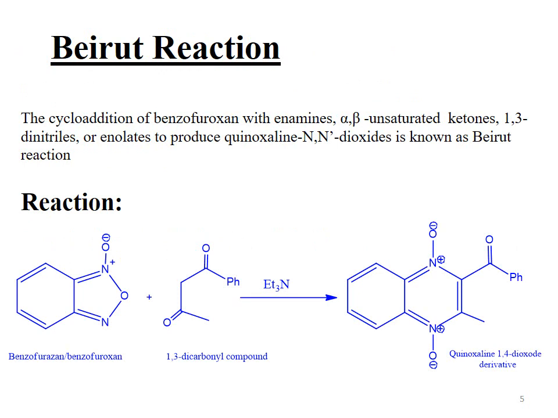Beroth reaction. The Beroth reaction is the cycloaddition reaction of the benzofuraxane system with enamines or alpha beta unsaturated ketone or 1,3-dinitriles or enolates to produce quinoxaline N,N-dioxide.